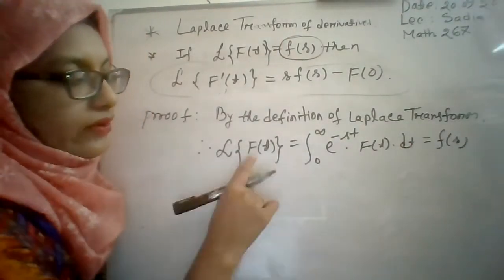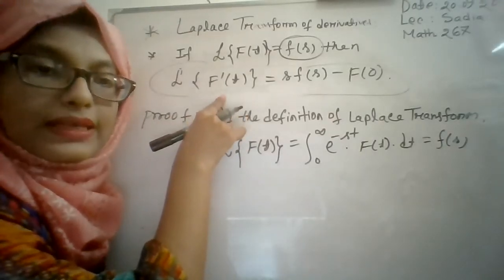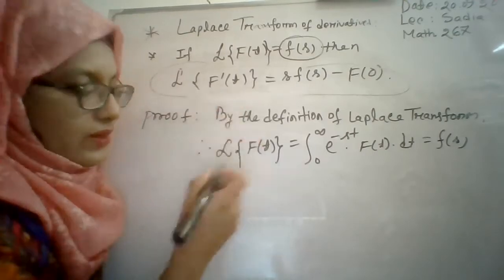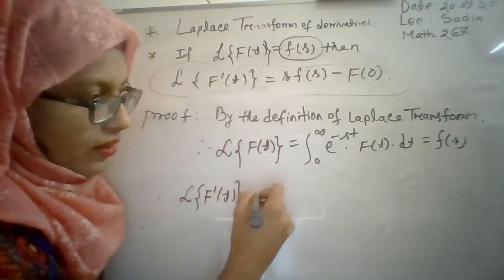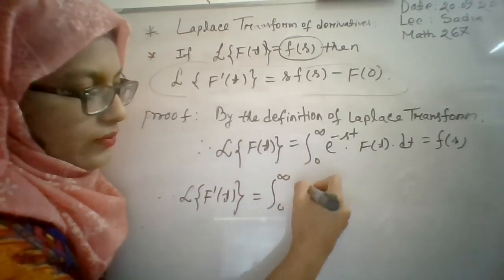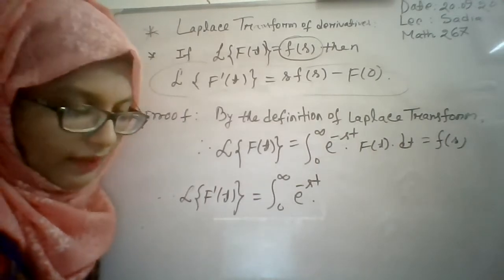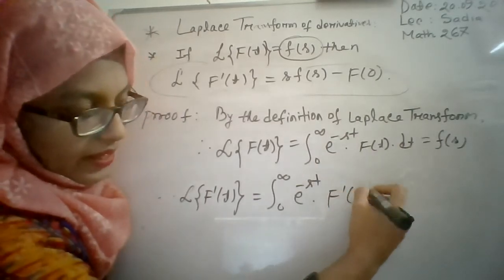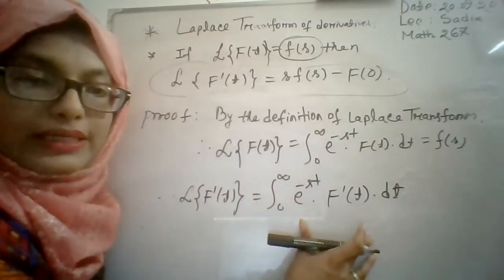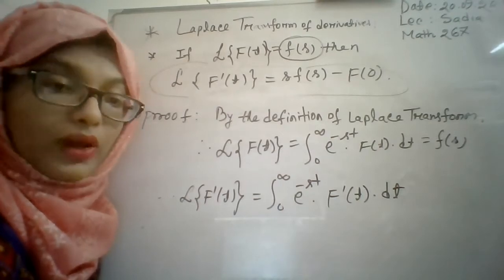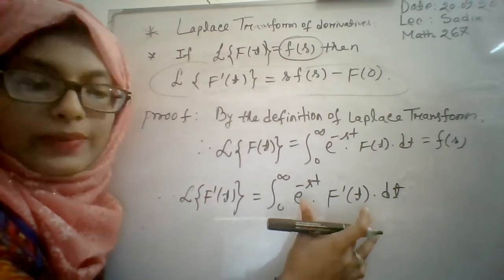So what will be the result for f prime t? We will find the Laplace transformation for f prime t, that means the first order differentiation of f(t). So the Laplace transformation of f prime t will be the integral from 0 to infinity of e to the power minus st, and f(t) will be replaced by f prime t, into dt. Now you have to complete this improper integration by using the UV formula or integrating by parts rule.